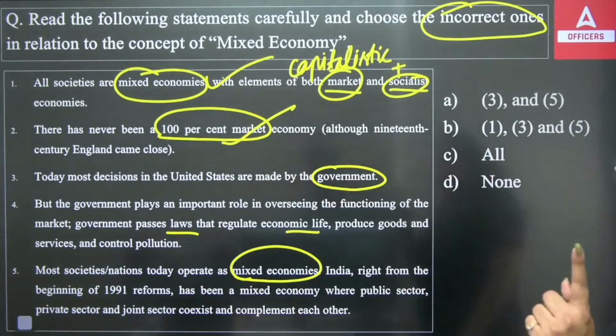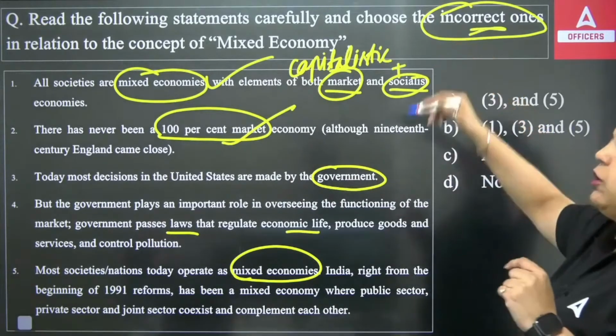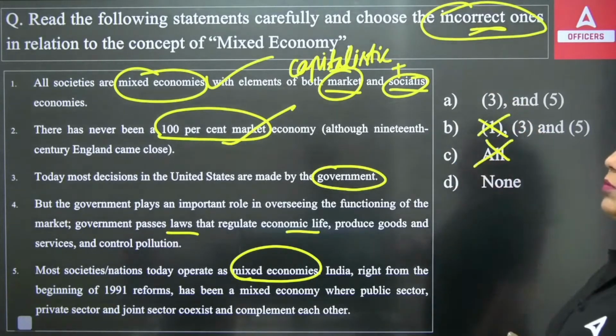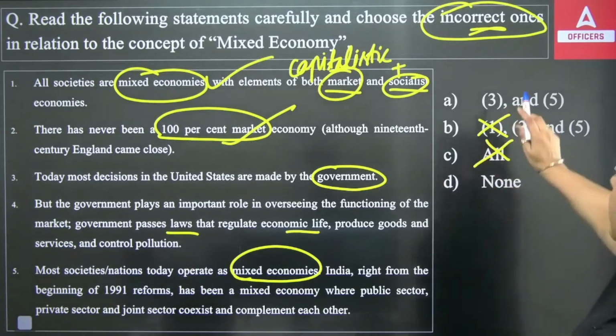Third is saying, it means first and second are true. We have to find out the incorrect option. It means it cannot be the B option. It cannot be the C option because first and second are true and you have to find the incorrect one. So it can be A or D.